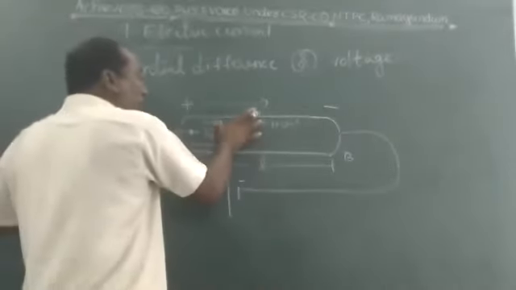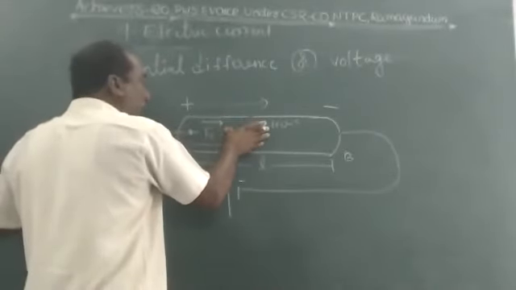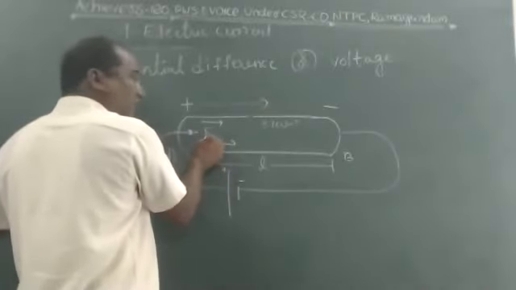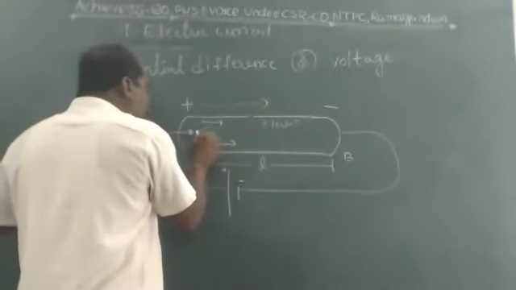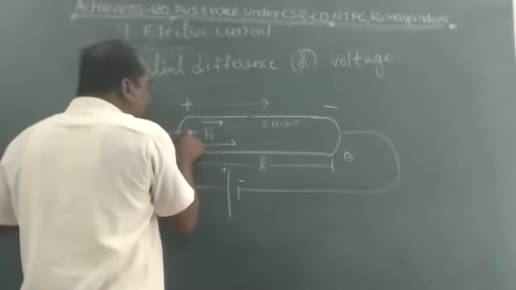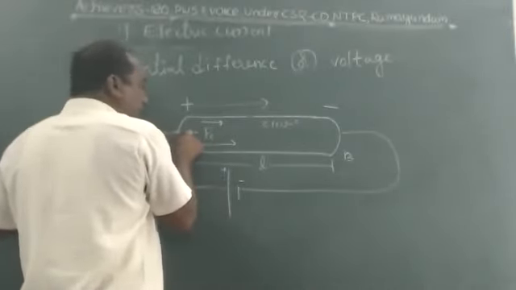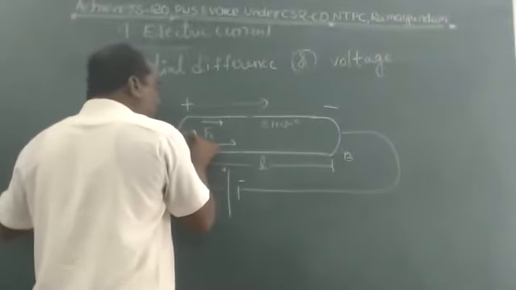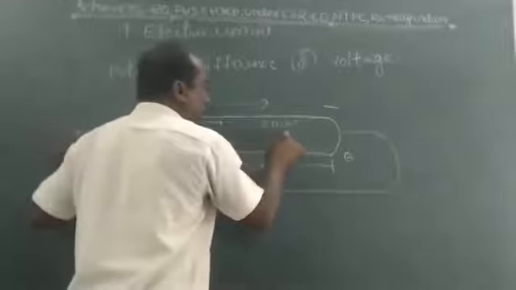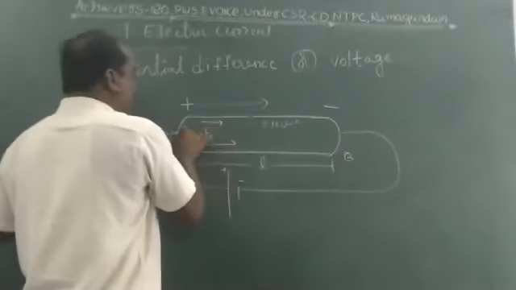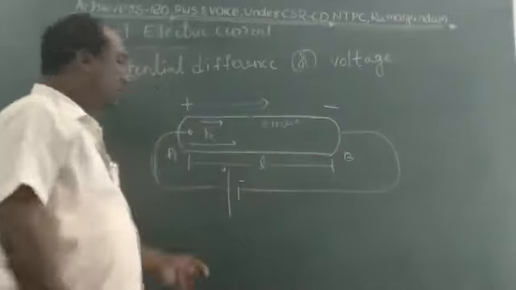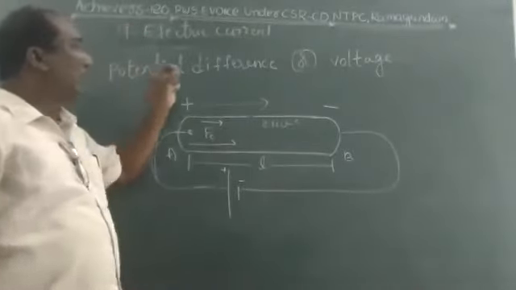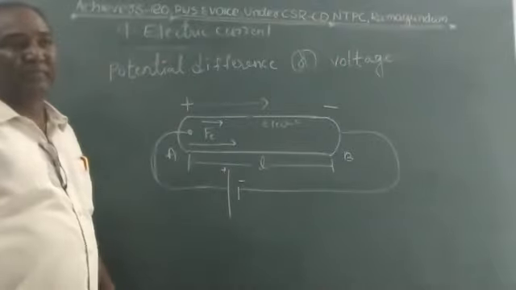Then an electric field is set up in the conductor. Due to the electric field, it produces an electric force. That electric force strikes the electrons which are at rest in the conductor. Then the electrons get accelerated and move throughout the length of the conductor, from A to B. This is called potential difference or voltage.